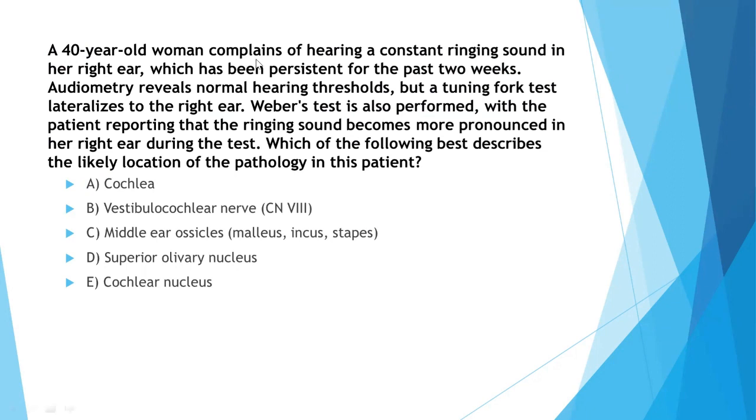A 40-year-old woman complains of hearing a constant ringing sound in her right ear, which has been persistent for the past 2 weeks. Audiometry reveals normal hearing thresholds, but a tuning fork test lateralizes to the right ear. Weber's test is also performed, with the patient reporting that the ringing sound becomes more pronounced in her right ear during the test. Which of the following best describes the likely location of the pathology in this patient? Cochlea, vestibulocochlear nerve, middle ear ossicles, superior olivary nucleus, or cochlear nucleus.